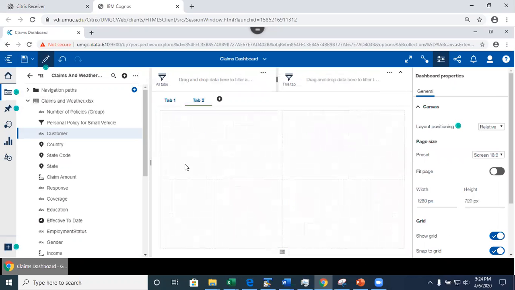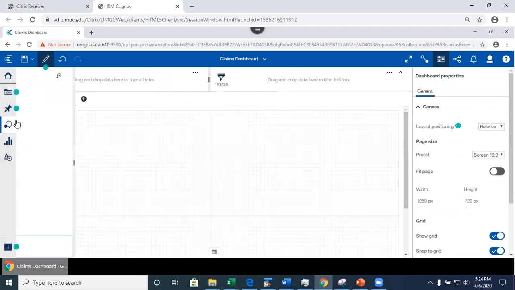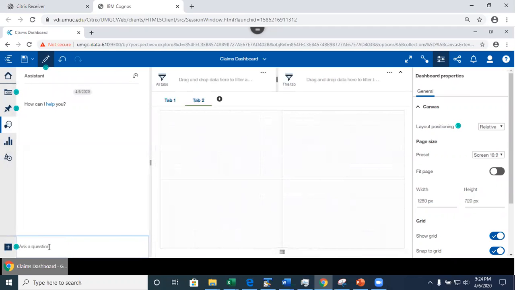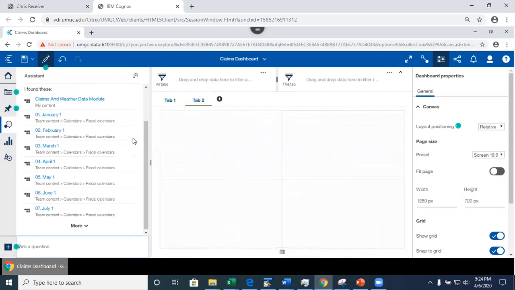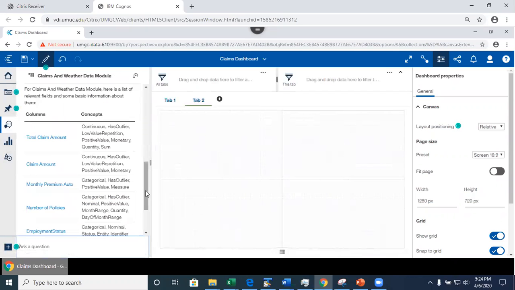This is my second tab, and I'm going to add a visualization here, but this time I'm going to do it differently. I'm going to use my little friend. Do you remember this little assistant from last time? If I type show data, it showed me which data sets I have access to, and this is my data module.